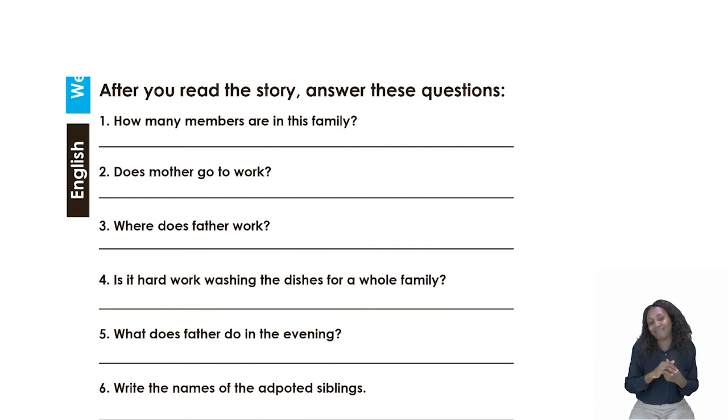I'd like you to please go back to the first line in the passage where it says, there are 7 members in our family. And that would become your answer. Did you get that, grade threes? Well done. Good job. Let's go to number 2.